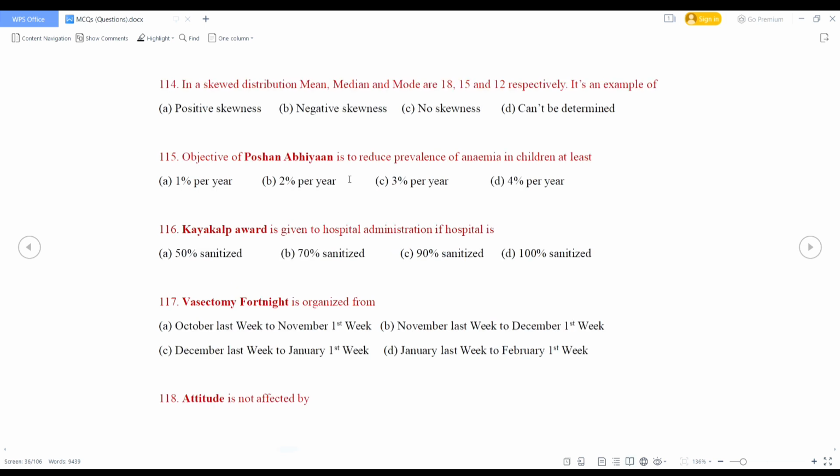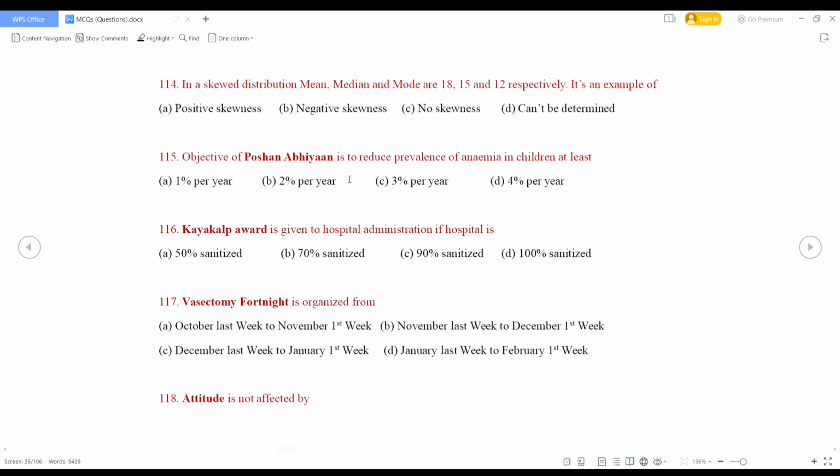In a skewed distribution, mean, median and mode are 18, 15 and 12 respectively. It is an example of positive skewness, negative skewness, no skewness or cannot be determined. So what is the right answer? It is positive skewness because mean is greater than median and median is greater than mode. So it is an example of positive skewness or right skewness.